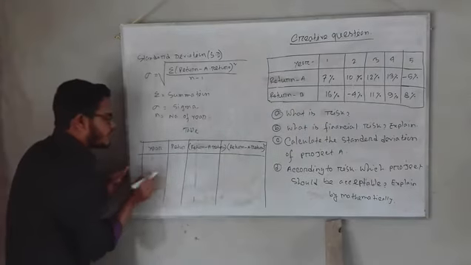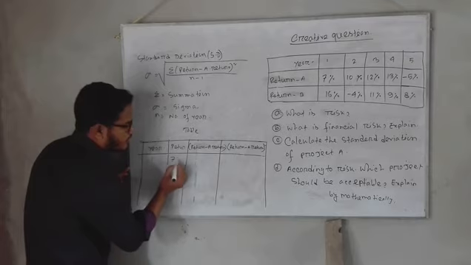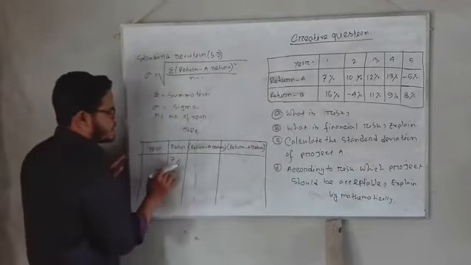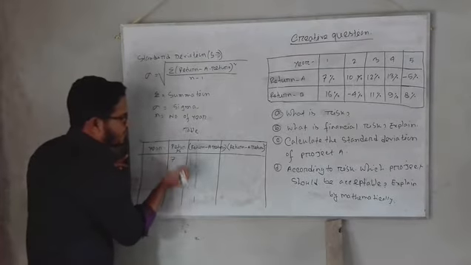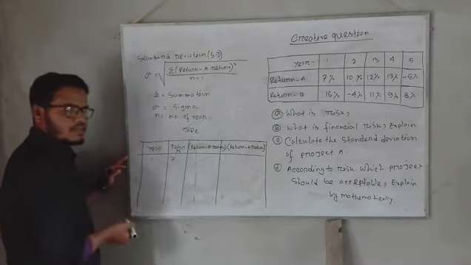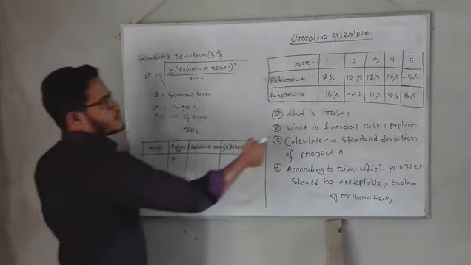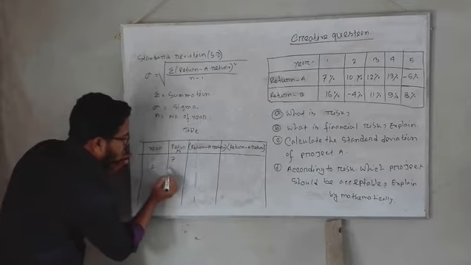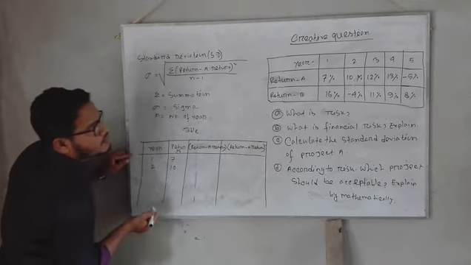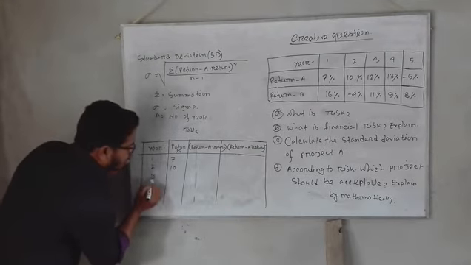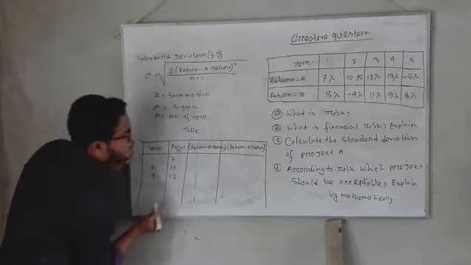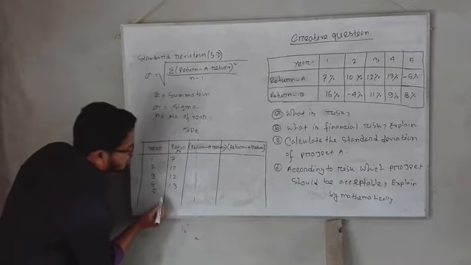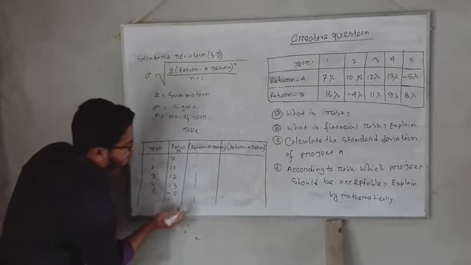Now I write the first year. The first year return is 7%. The second year return is 10%. Also I have to mention the percentage first. The third year return is 12%. The fourth year return is 13%. And the fifth year return is minus 5%.